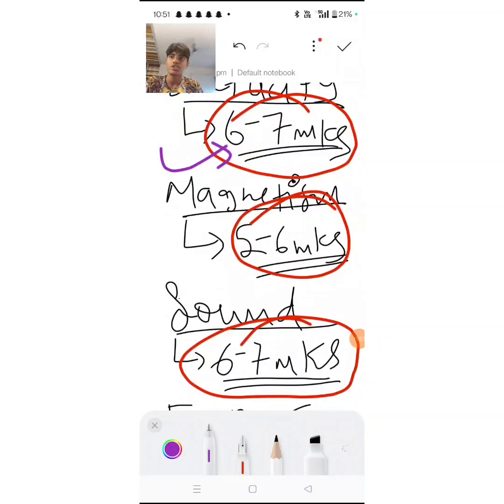Next, again, calculation of, let's say, current. Current is ultimately equal to what? Charge upon time, right? And then differentiate between primary cell, secondary cell. All those different questions you can get. Then one more question you can get is, let's say, differentiate between AC and DC current. Again, all important questions. So related to electricity, whatever you feel is important, do everything. Don't skip anything. Do everything related to electricity.